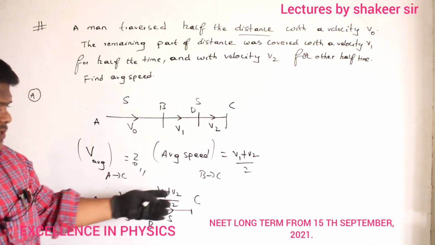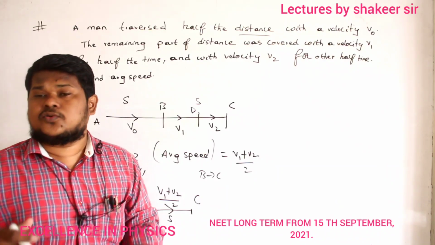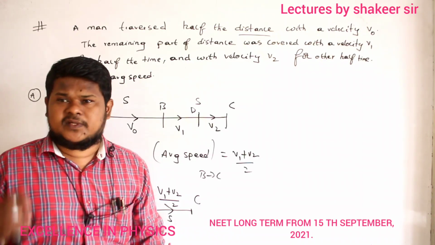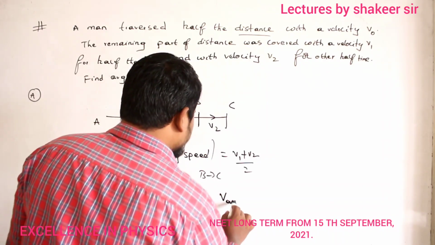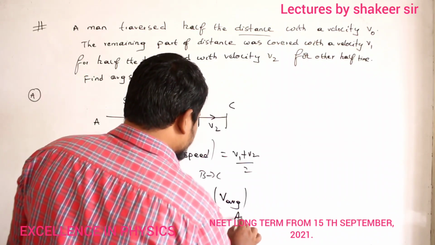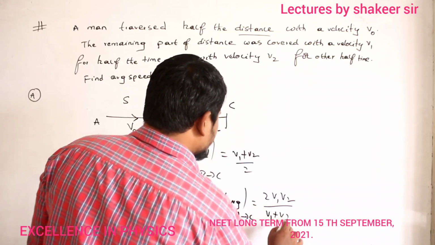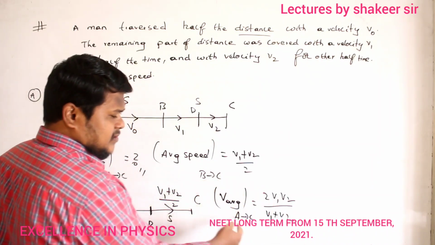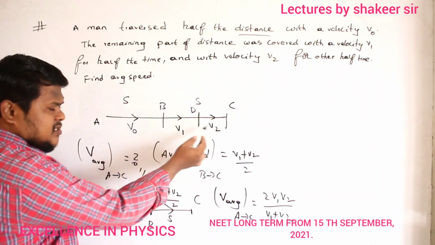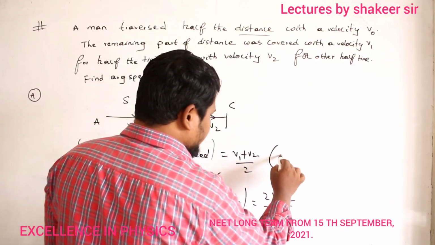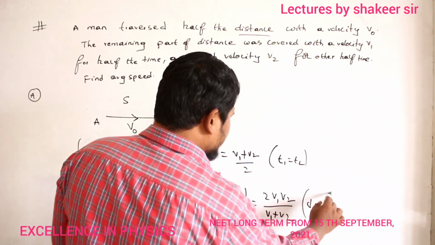So if distances are equal, then what is the equation to calculate average speed once again? 2v1v2 divided by v1 plus v2 if there are two intervals. So average speed from A to C is 2v1v2 divided by v1 plus v2. Why are we using this equation here? Because the distances are equal. And the earlier one, why did we use that equation? Times are equal. So this is condition 1, T1 is equal to T2. This is condition 2, D1 is equal to D2.